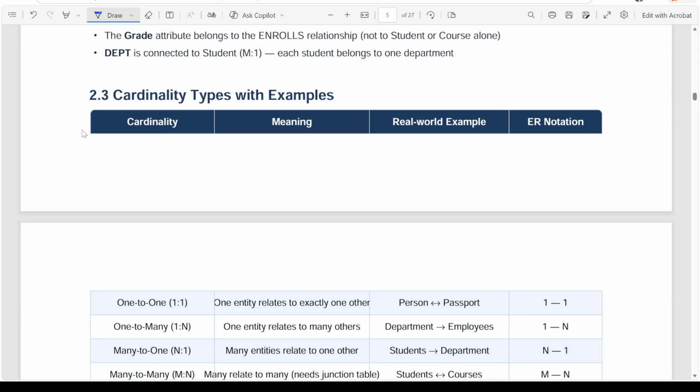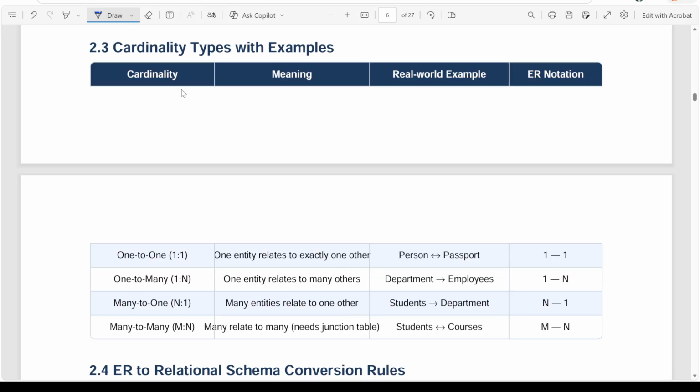Now, again, cardinality. Cardinality means the relation between different entities. Entities, like one table and another table. I will give you an example of a student. See, if there is a student who belongs to a class, one student can belong to only one class, but that class may have multiple students. So student and class are two different entities, but the relation between them is 1 to n. That means the class will remain one and the students can be many. A one to many relationship exists there, right?